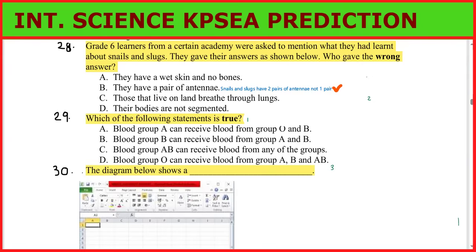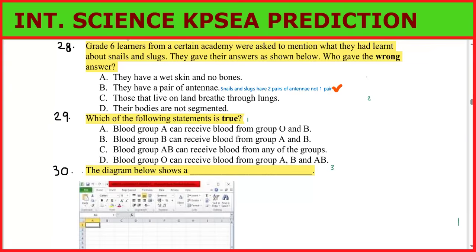Then, which of the following is true? This is on blood groups. Blood group A can receive blood from O and B. Is that true? Blood group B can receive blood from A and B. That's wrong. And then we have blood group AB can receive blood from any of the groups. Then we have blood group O can receive blood from A, B, and AB.